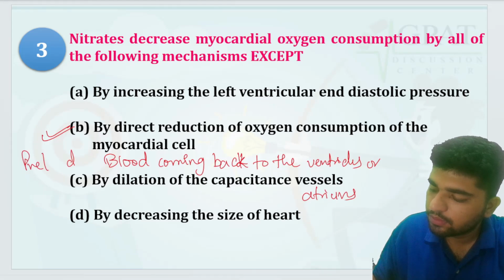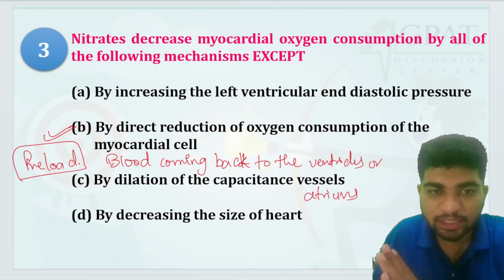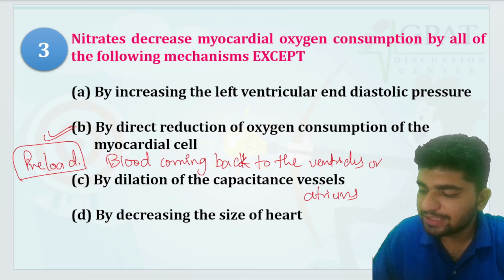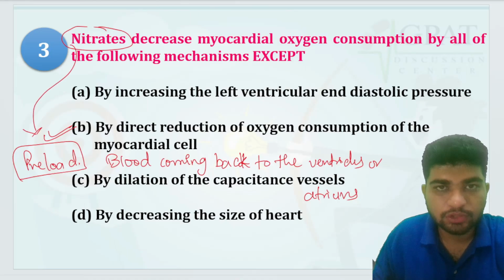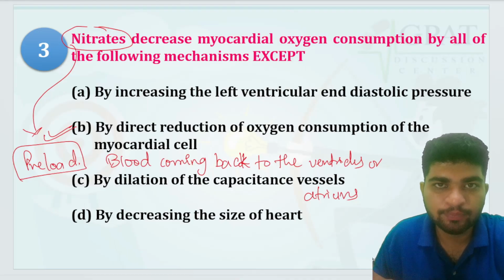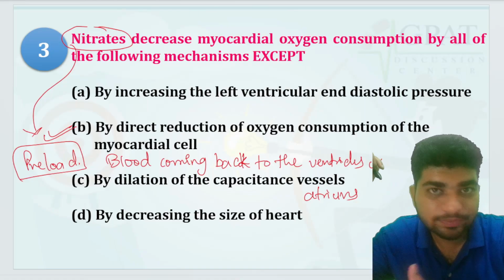Preload is the amount of blood and the pressure exerted by the blood onto the atrium or ventricle. That preload is decreased by nitrates. If there is a decrease in the amount of blood, and oxygen is inside the blood, then oxygen consumption will also decrease, isn't it?